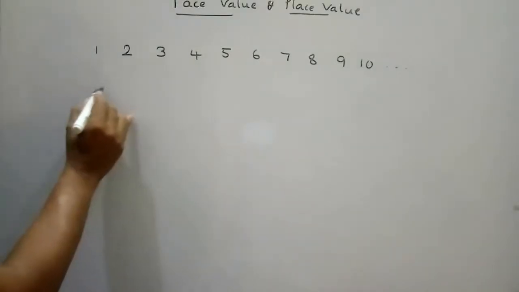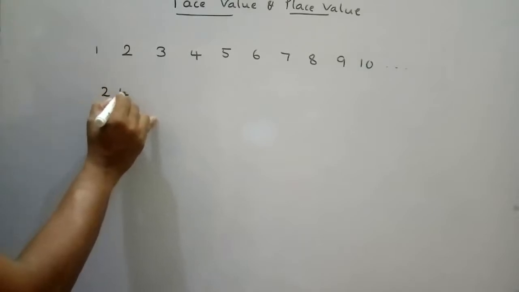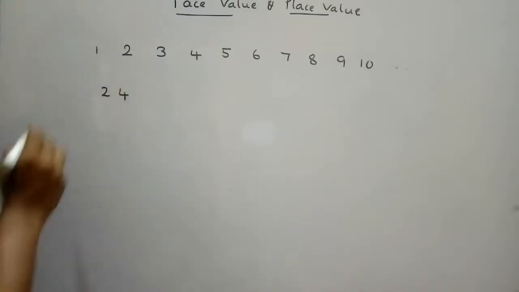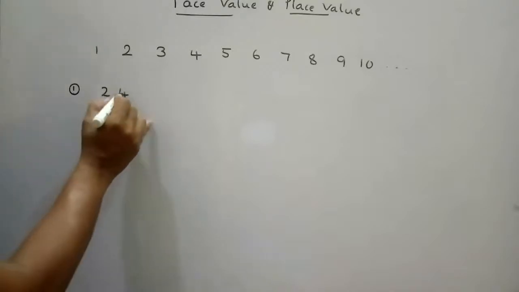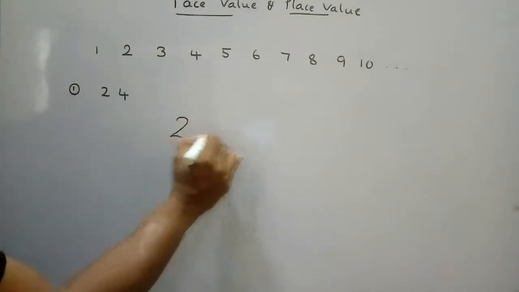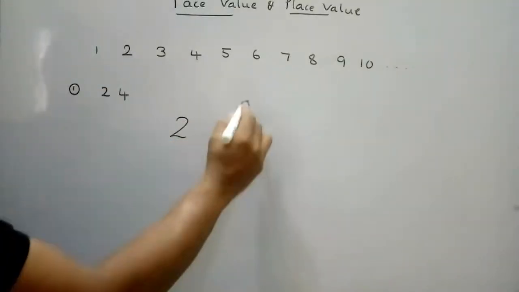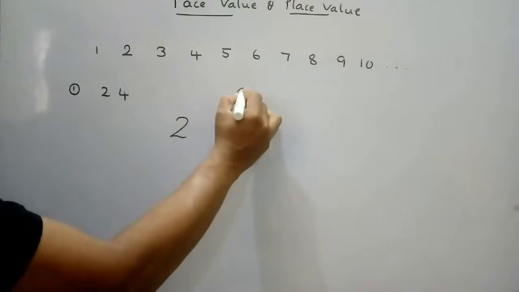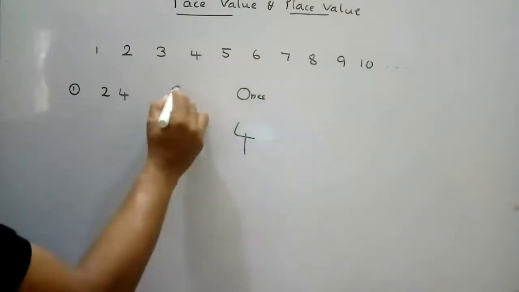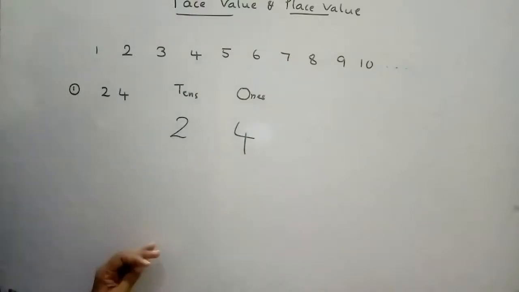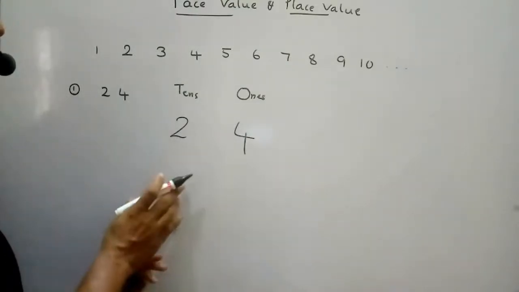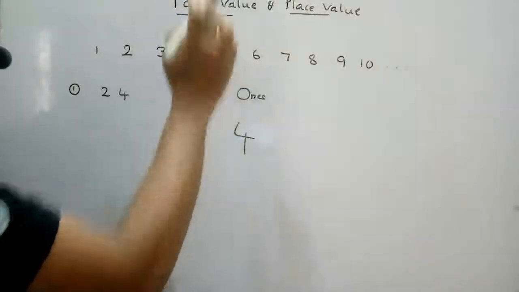For example, 24. I'm taking 24 here. So the 4 is in ones place, this is tens place. So I am writing here face value.